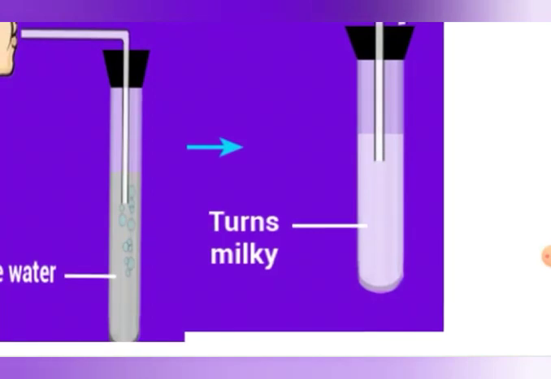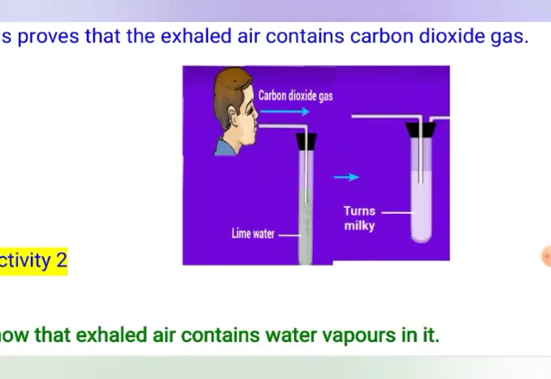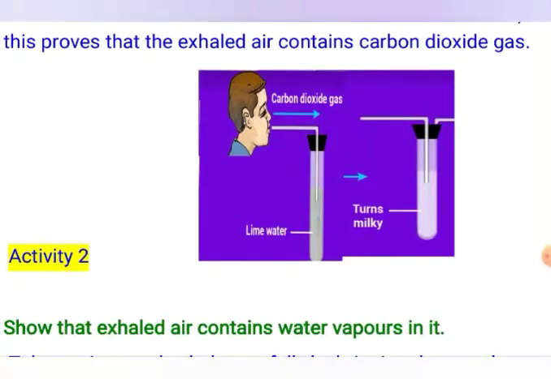This milky white color is because of the formation of calcium carbonate, because when carbon dioxide meets with calcium hydroxide, the lime water, it forms calcium carbonate, and this calcium carbonate gives the milky white color to this solution. So because we blow in the test tube, it means carbon dioxide gas is present in the air blown, the air we exhale. So this is a very simple activity. It proves that carbon dioxide gas is exhaled.